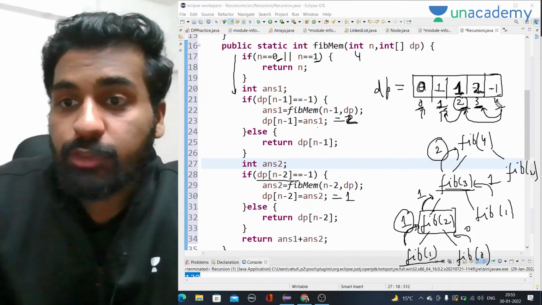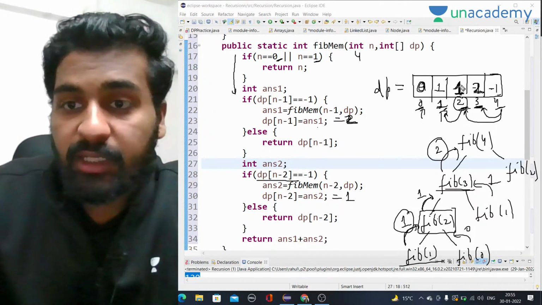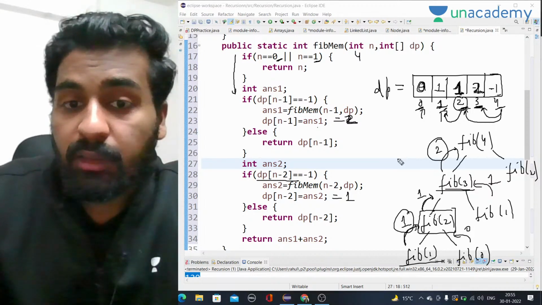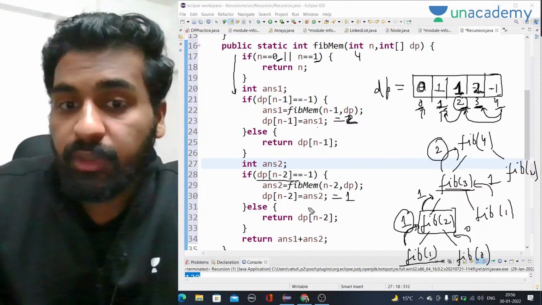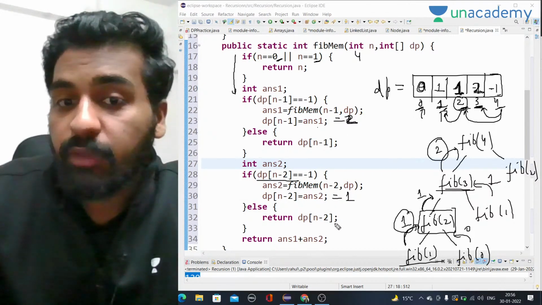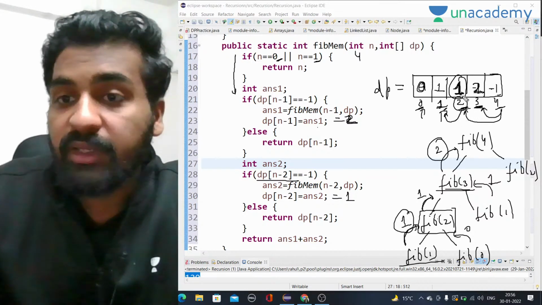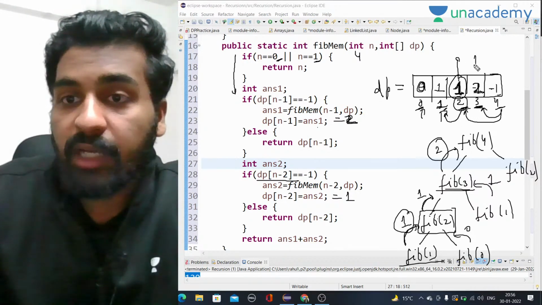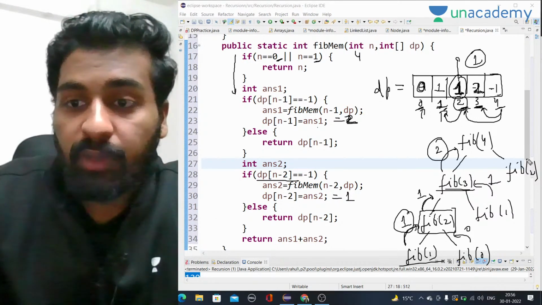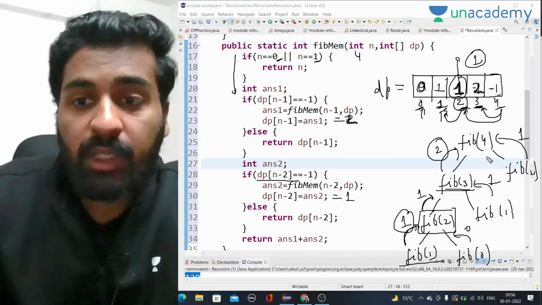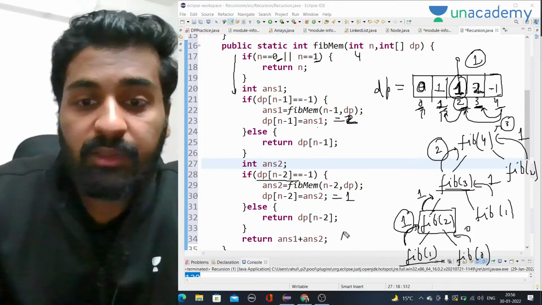Because dp of n minus 2, that means 4 minus 2, which is the second index with value 1, is not equal to minus 1, so we don't have to call recursion. We just return dp of n minus 2, whatever is on the second index. That will be 1. So 2 plus 1 is equal to 3, and I will return 3 as the answer.